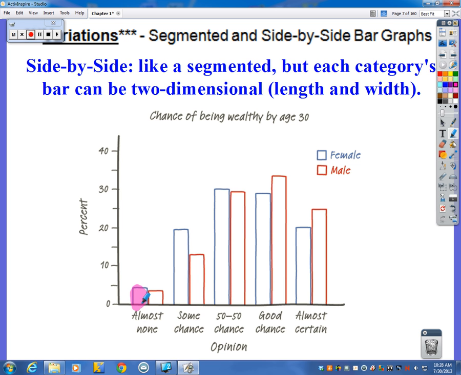So if you took this percentage, and that percentage, and that percentage, and that percentage, and that percentage, that would give you 100% of all your females at this point. So the side-by-side and the segmented bar graphs are a little different from each other.